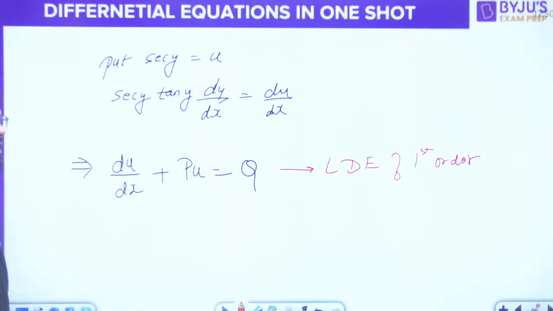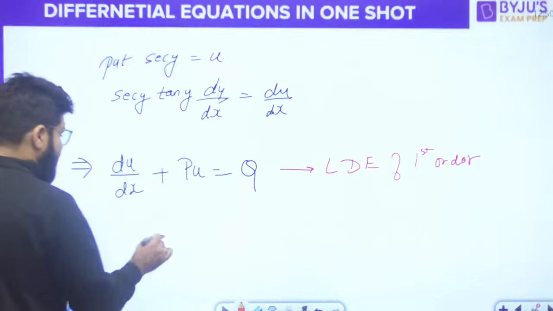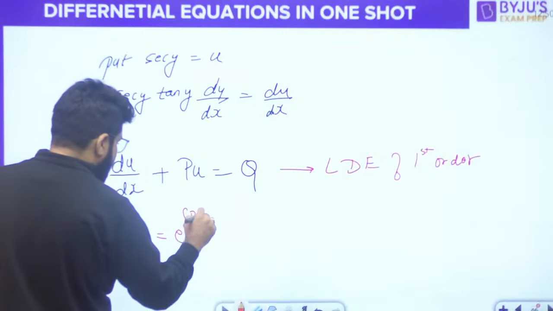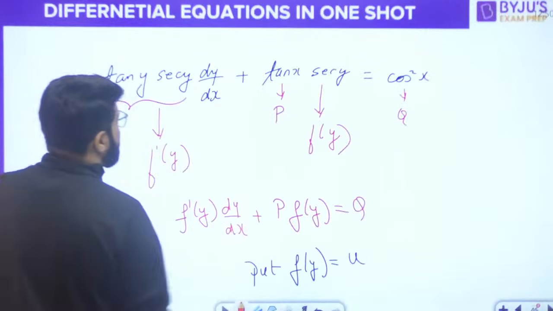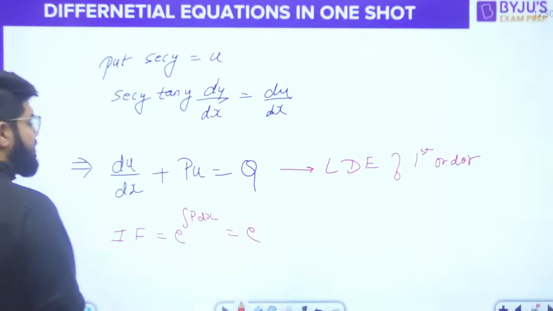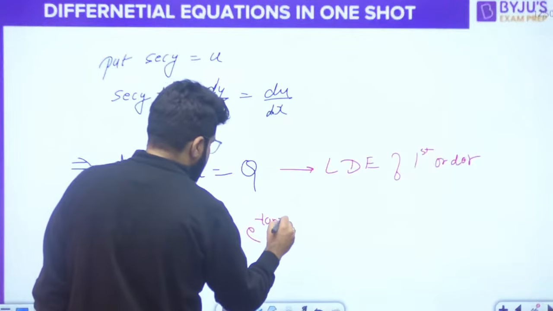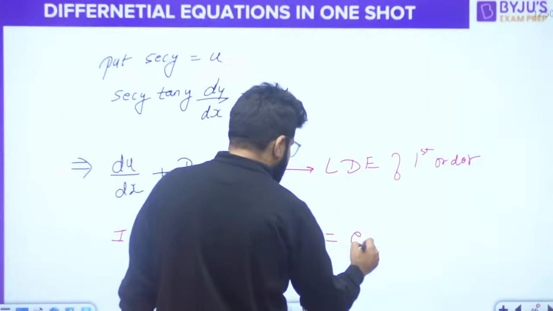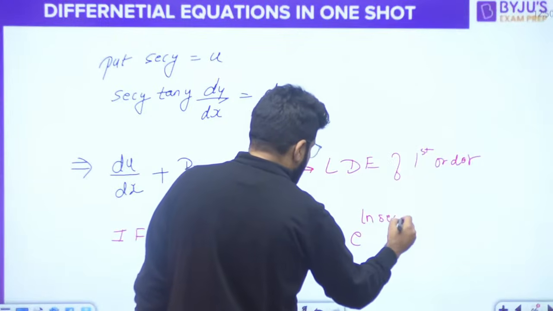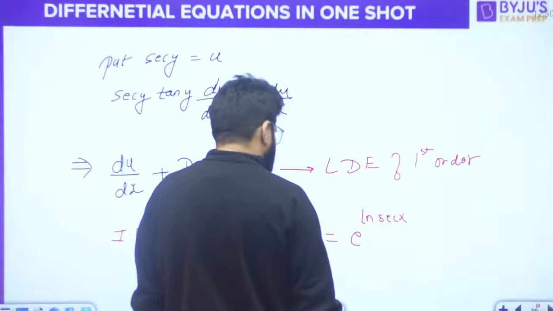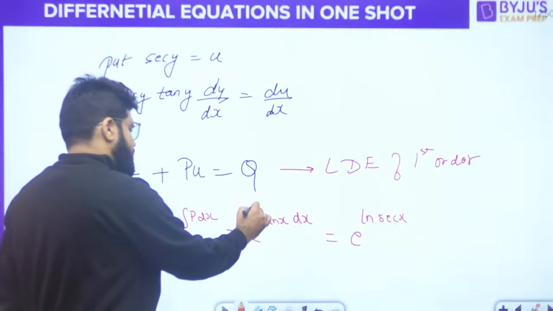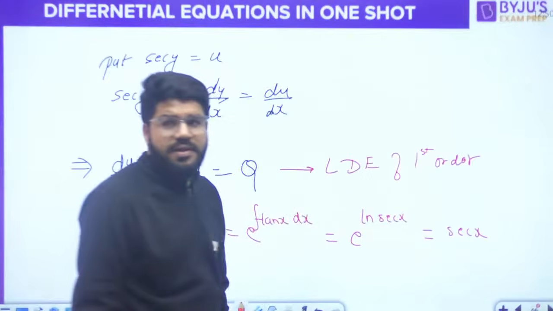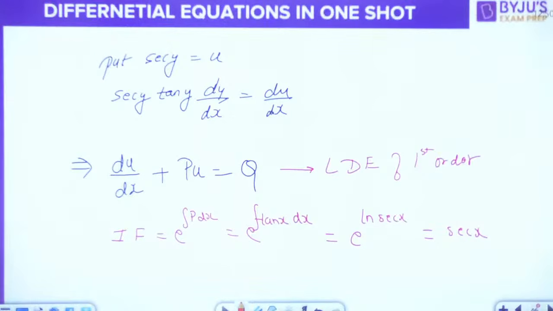Okay, so let's work out now. Let's work out the integrating factor. The first step we know is the integrating factor, that is e raised to the power integral p dx. And what is the p? It is tan x. Integral tan x dx. What is the integral of tan x? E raised to the power log of sec x. Integral of tan x is log of sec x, and then the answer is only sec x. E and log will cancel. This is sec x, correct?